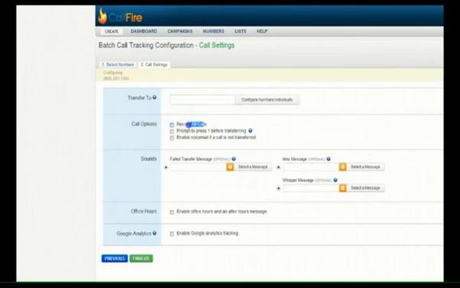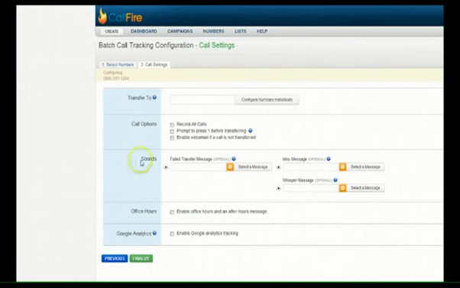You can record the calls. Check your state laws before recording any phone calls. I'm not telling you to record phone calls. Okay, it is an option though that you can do. Prompt to press 1 before transferring allows you to screen incoming calls. The transfer is connected only if you press 1. So if you already get a client, this can be an option for them to screen the phone calls, but not many will take that. Enable voicemail calls, and that transfer is self-explanatory.